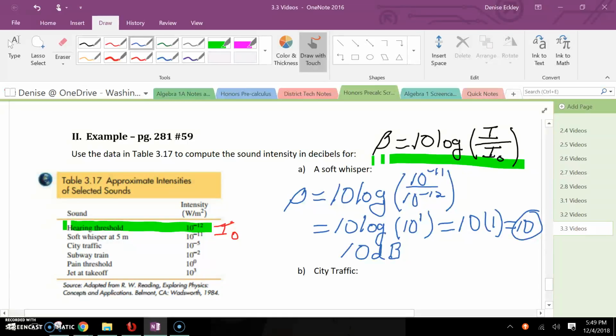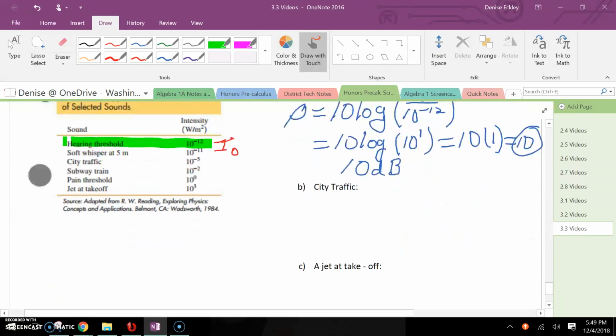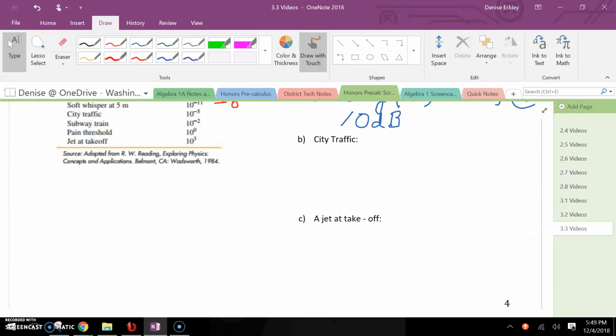Now the next example is using the sound of city traffic. So city traffic is at 10 to the negative 5. So I'm going to put beta is going to equal 10 times the log of I, which in this case is 10 to the negative 5, over the threshold of human hearing, which is 10 to the negative 12.